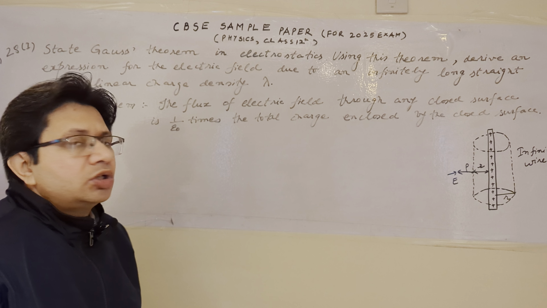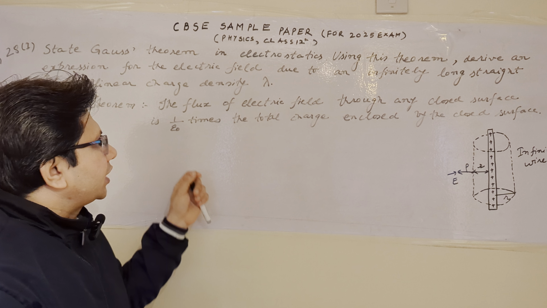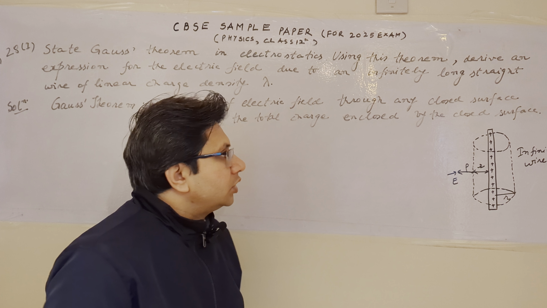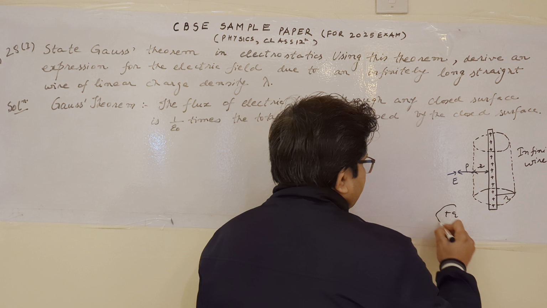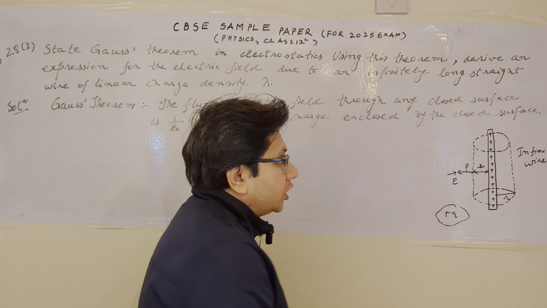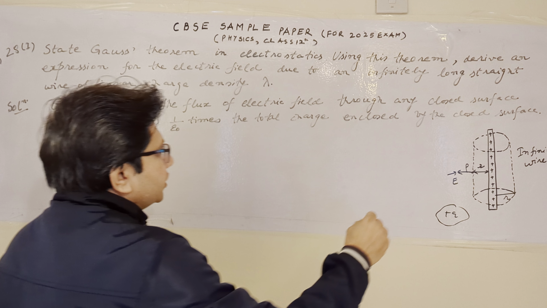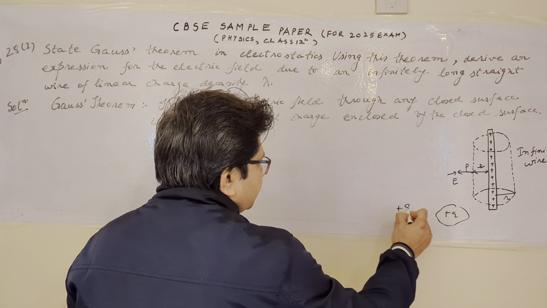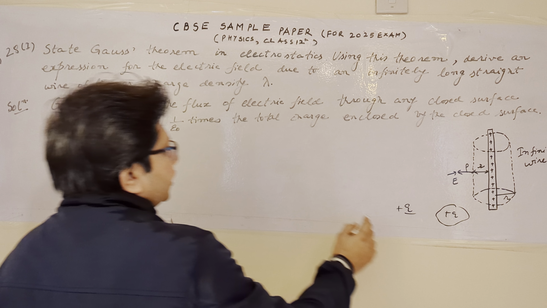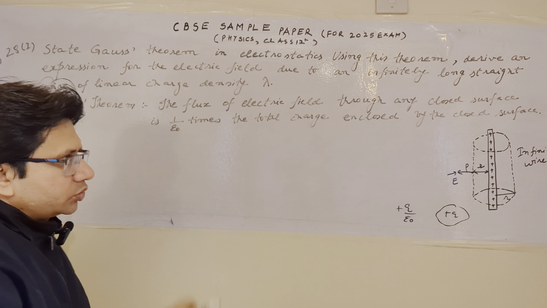So the Gauss theorem states that the flux of the electric field through any closed surface is 1 upon epsilon naught times the total charge enclosed by the closed surface. So the meaning of this statement is, suppose there is a particular charge and there is a surface enclosing the charge, then the flux of the electric field through this closed surface is 1 upon epsilon naught times the total charge enclosed. Suppose this charge is plus q, then the flux of the electric field is given by q upon epsilon naught. So this is the statement of the Gauss theorem.